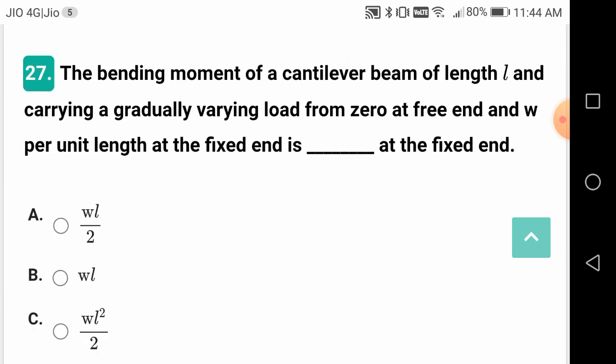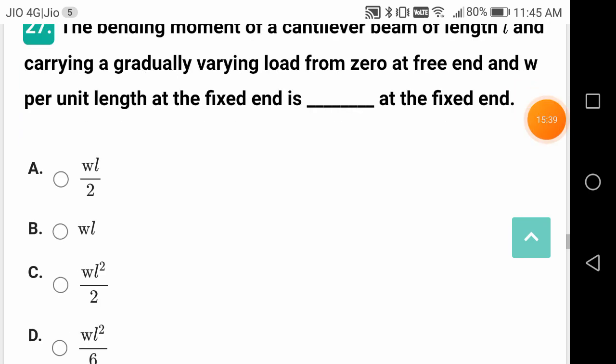The bending moment of a cantilever beam of length L and carrying a gradually varying load from 0 at the free end to W per unit length at the fixed end. So he is giving the question like